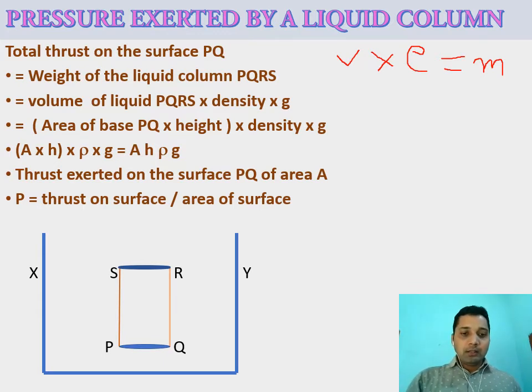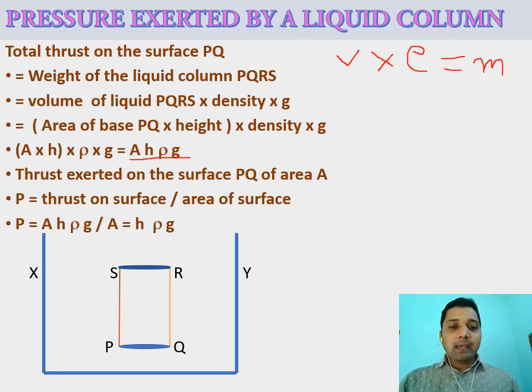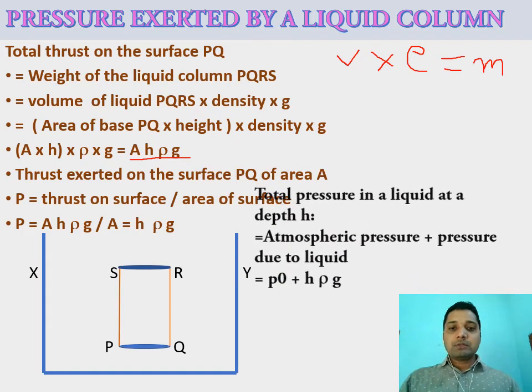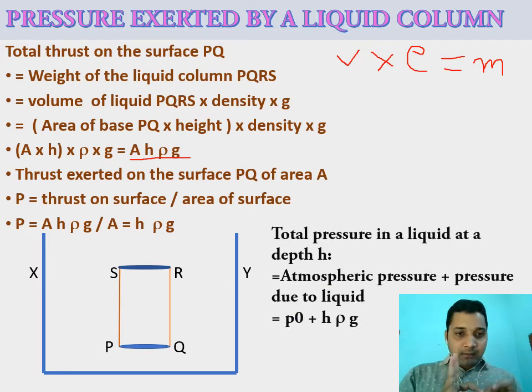The thrust we got here is the formula for us, A h rho g, where A is the area, rho is the density, h is the height of the liquid column, and g is the acceleration due to gravity. So we get pressure as A h rho g by A. A will cancel and we get h rho g: height into density of the liquid into acceleration due to gravity. Now we got that liquid pressure depends upon three factors. First the density, second the height, and third the acceleration due to gravity.